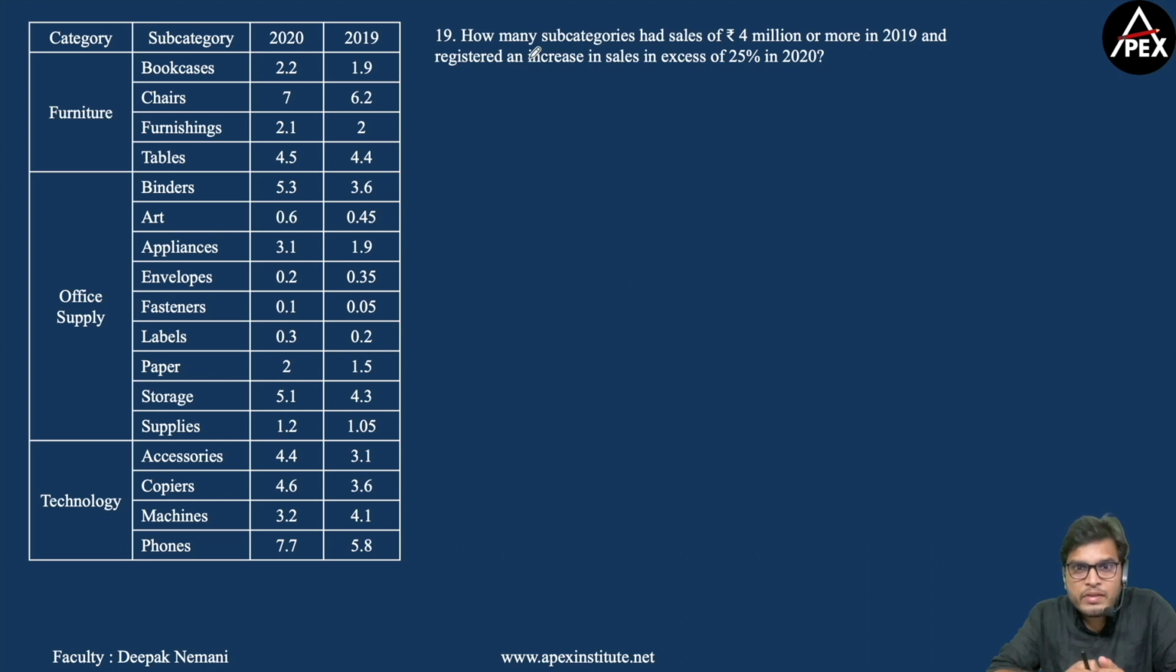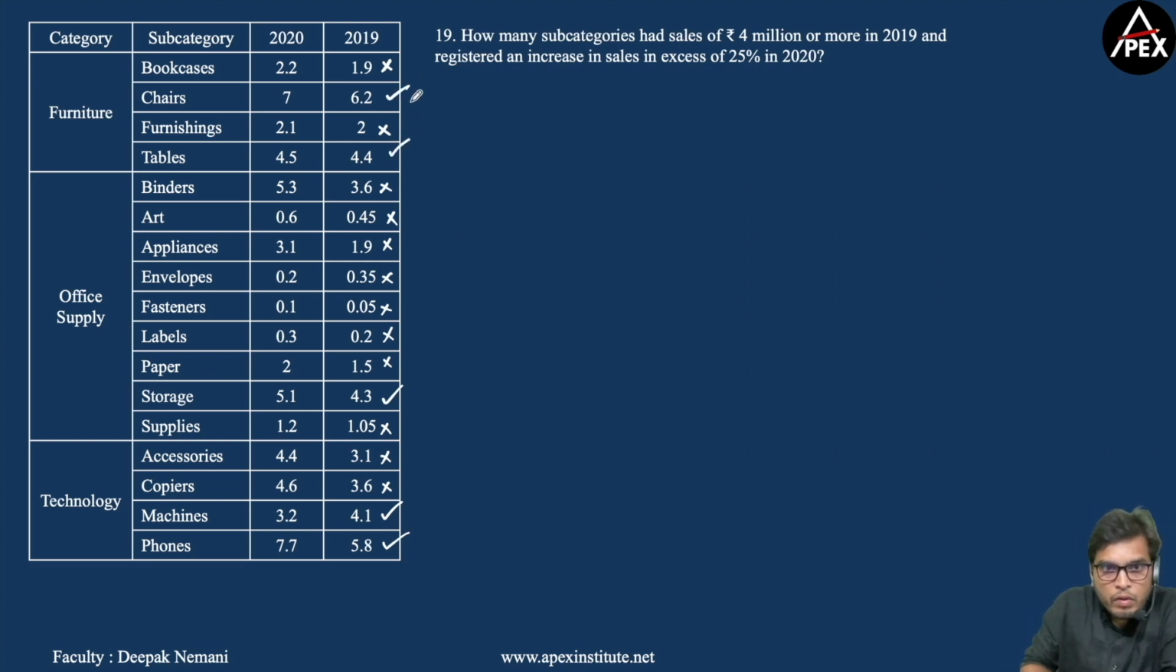How many subcategories had sales of 4 million or more in 2019 and registered an increase in the sales in excess of 25% in 2020? Now first, let's identify the subcategories which had sales of 4 million or more. So you need not consider this. You can consider this. Yes, no, no, no, no again, no, no, no. We have storage. Not 1.05. You can ignore this, yes, and yes. Right?